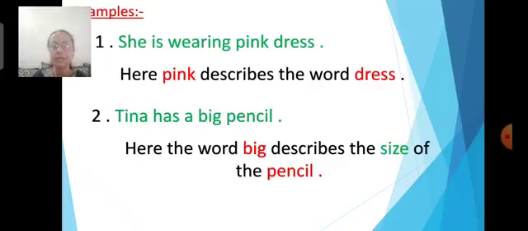And in the previous example, the word pink describes the word dress. Correct, children? So, pink and big are describing words. When I question, what is this? You gave me the answer. This is a tree.